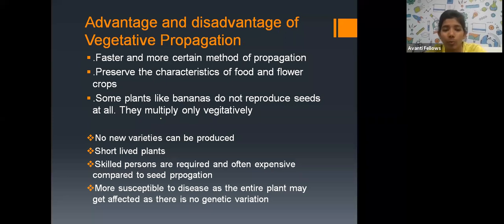They do not have a long lifespan. For vegetative propagation you require skilled persons and also money. It is more expensive compared to seed propagation. The plants are also more susceptible to diseases, as the entire plant may get affected because there is no genetic variation. So the plants are easily affected by diseases. These are the advantages and disadvantages of vegetative propagation.